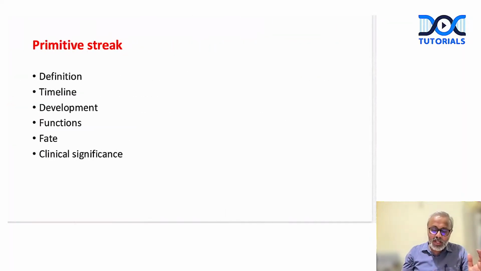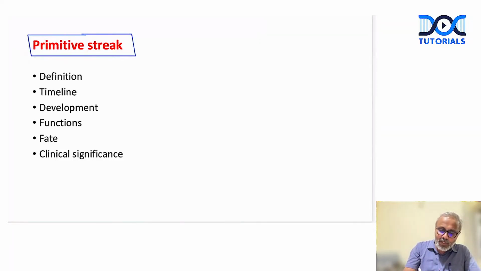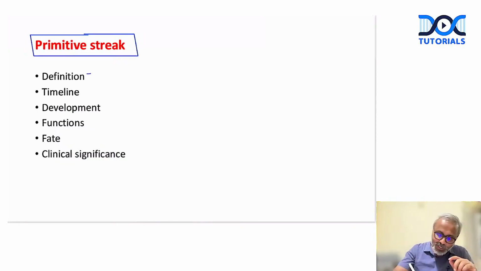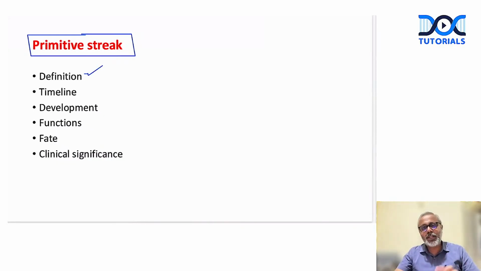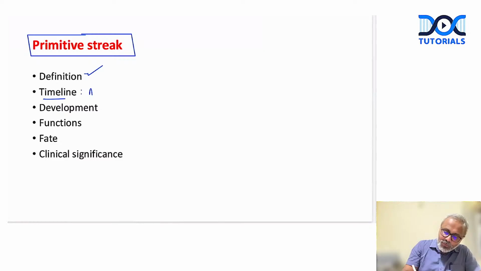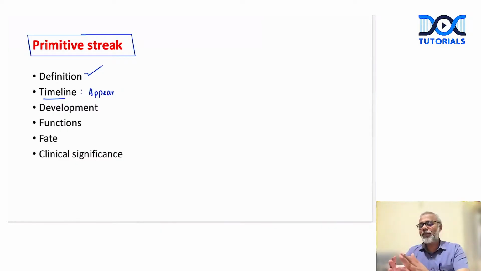Okay. Then primitive streak, right? As I said, this is one topic again, which we would have read, but we don't know how to describe it. So when primitive streak is asked, always start with what exactly is primitive streak, right? Then when exactly the primitive streak appears, right? When exactly the primitive streak appears, right? The primitive streak appearance marks the beginning of gastrulation. Let's say the primitive streak appears on day 15 after fertilization.